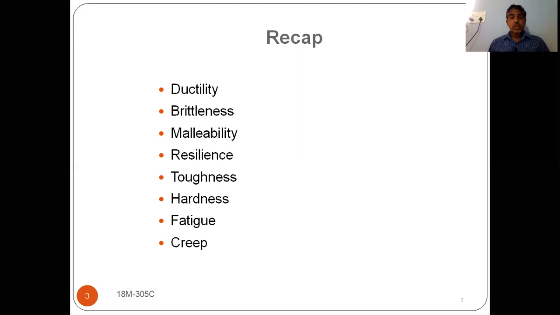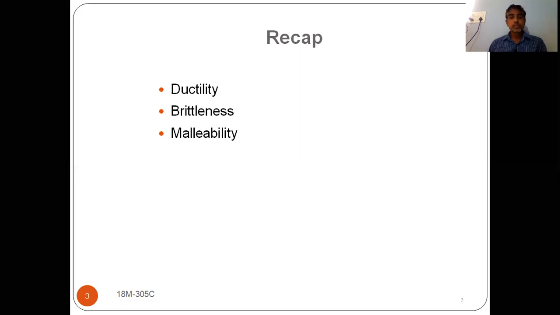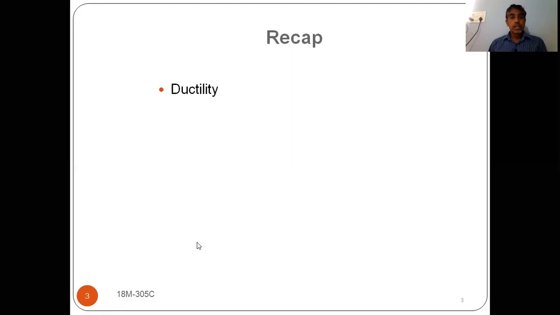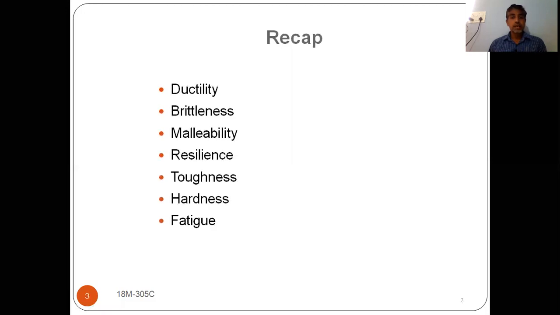After studying this, we are able to define those properties and we are able to understand the concept of those properties. I'm repeating once again. What are the mechanical properties we have studied? Strength, in that one, tensile strength, compression strength, shear strength, stiffness, elasticity, plasticity, ductility, brittleness, malleability, resilience, toughness, hardness, fatigue, creep. So these things we have studied in the previous session.